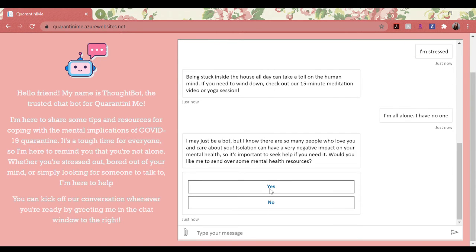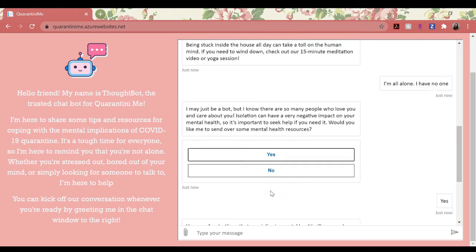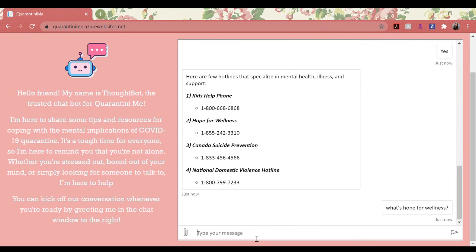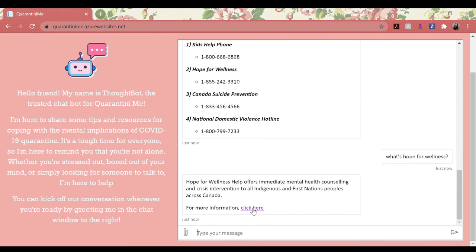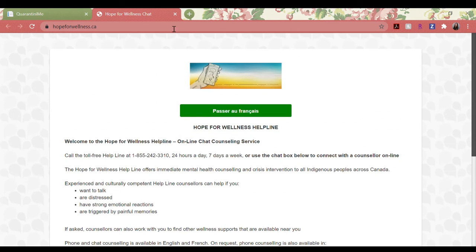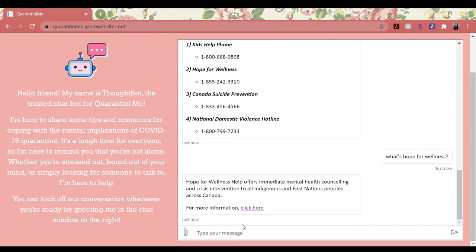So let's try approaching it as someone who needs more serious help. ThoughtBot provides a series of hotlines, and I can ask for more information on any of them. The bot not only provides details, but also gives the link to access the resource itself. Something I definitely plan on doing after this challenge will be implementing text-to-speech for ThoughtBot, which will make these resources more accessible to the visually impaired.